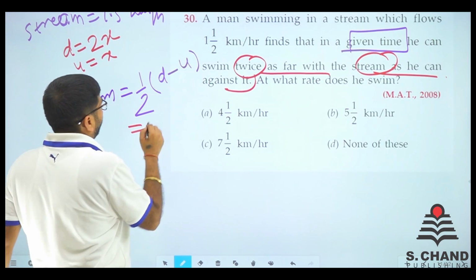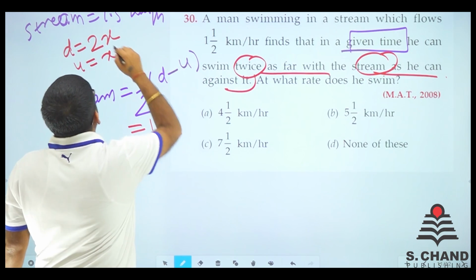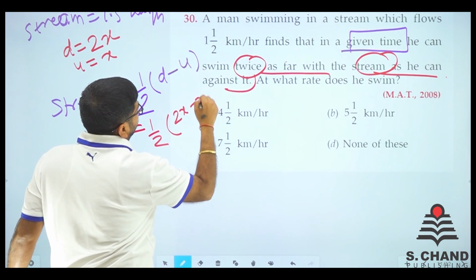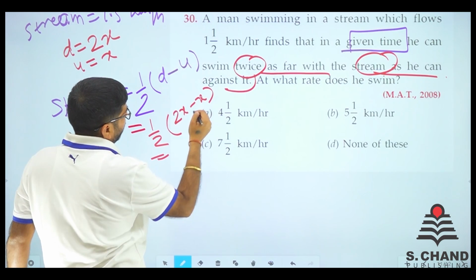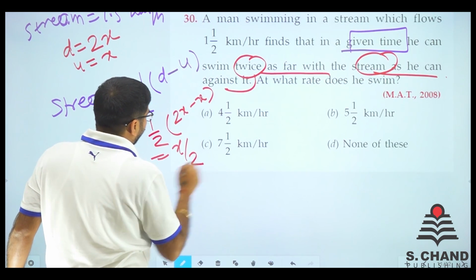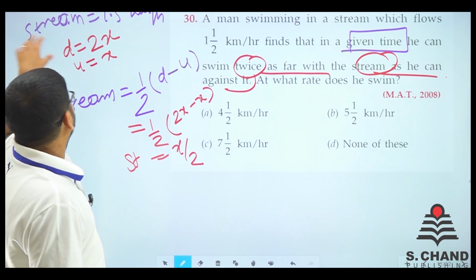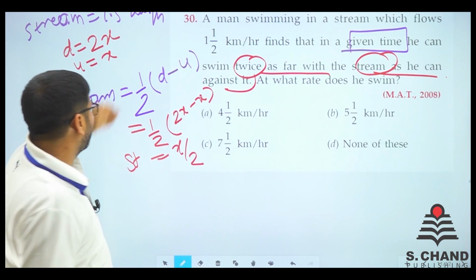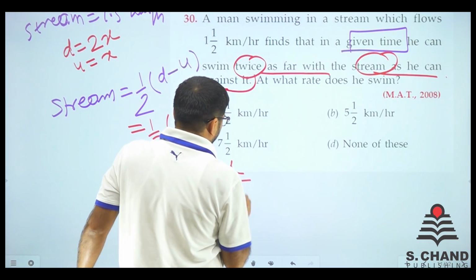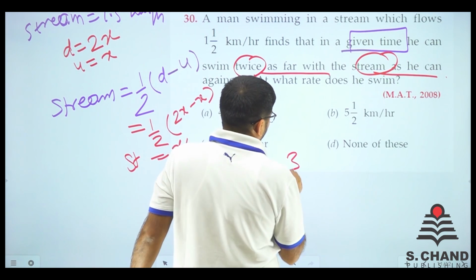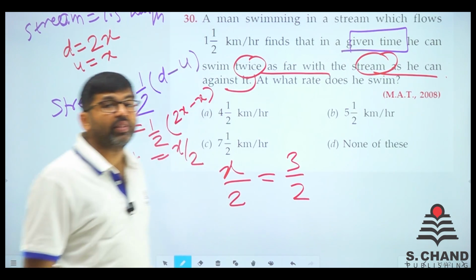Downstream is 2x, upstream is x, so 2x minus x is x, and x by 2 is the stream speed. The stream speed is given as 1.5, so x by 2 is equal to 3 by 2, since 1.5 can be written as 3 by 2.